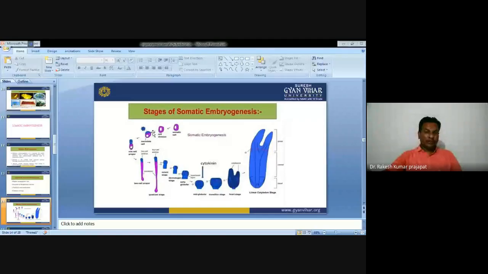So you can see here the individual somatic cells, when placed into the artificial culture media containing oxygen, start to become competent for division. Then later on the cells divide when the oxygen is removed. The stages are the two-cell proper stage, quadrant stage, octant stage, then early globular stage. Each cell keeps on dividing to become the early globular stage, then mid globular, then the transitional stage, that is heart stage, and torpedo stage.